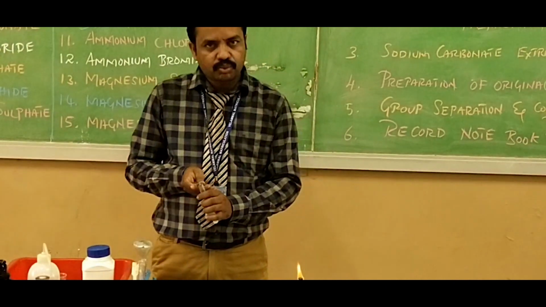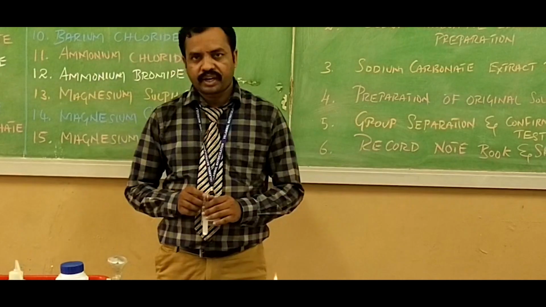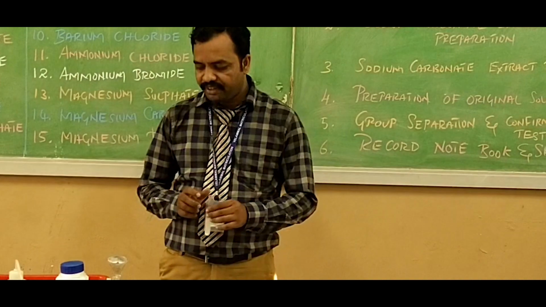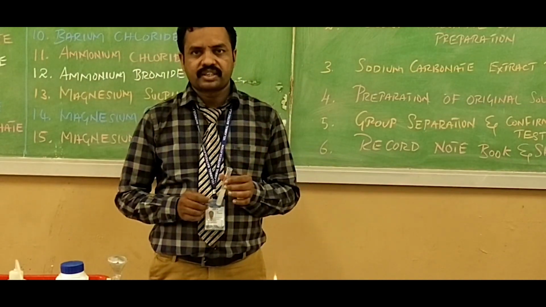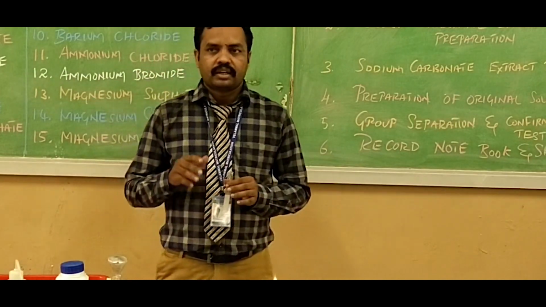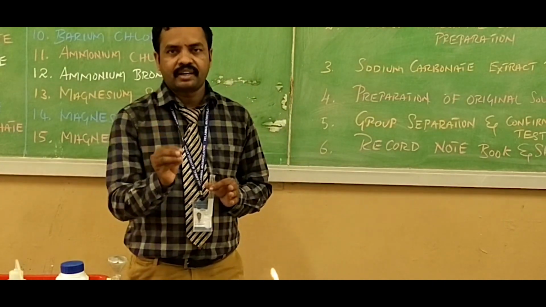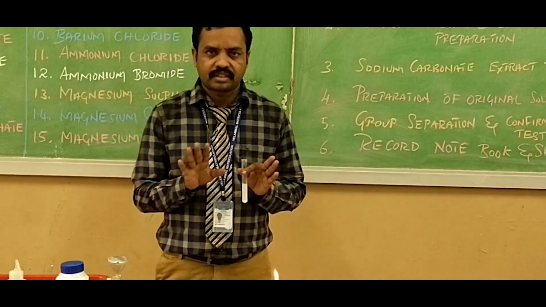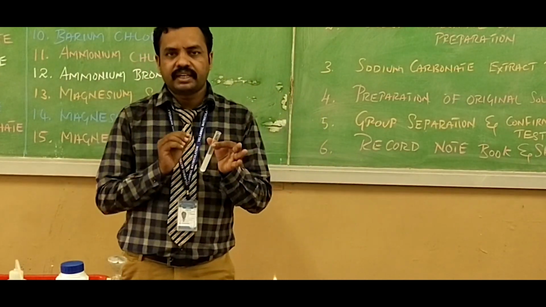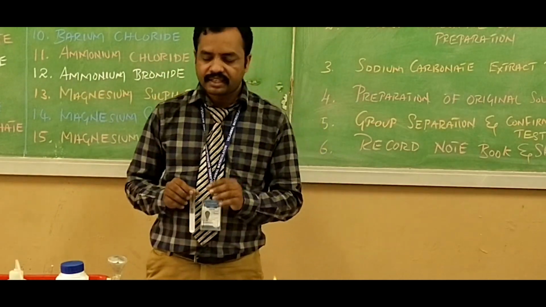Using this original salt solution, we are going to separate the groups. Lead is present in the first group. If I take this original salt solution and add dilute hydrochloric acid, a white precipitate is formed. In group separation, we just add hydrochloric acid and a white precipitate is formed. But now I am going to confirm the presence of lead in the salt by using potassium iodide. Then the test is called confirmatory test.